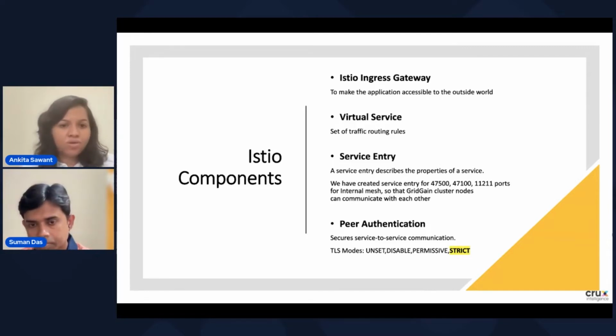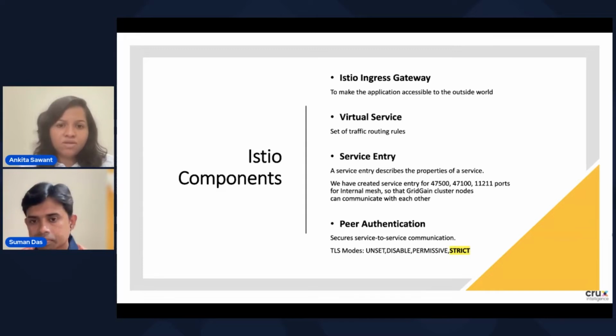And the next is the peer authentication. As I told you, security is the main concern. So to encrypt all the traffic between the services, we have to create this peer authentication. The peer authentication will secure the service to service communication. Istio provides different TLS modes, using which you can decide how you want to encrypt the traffic between the services.